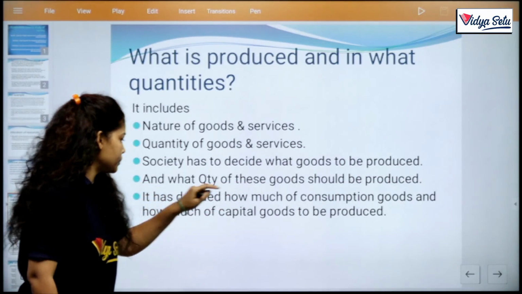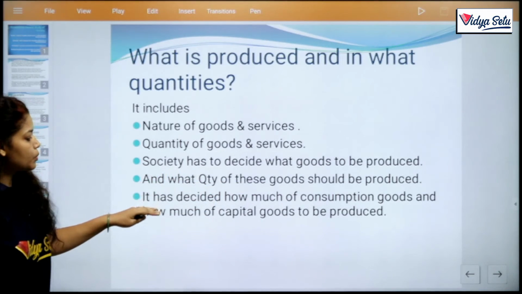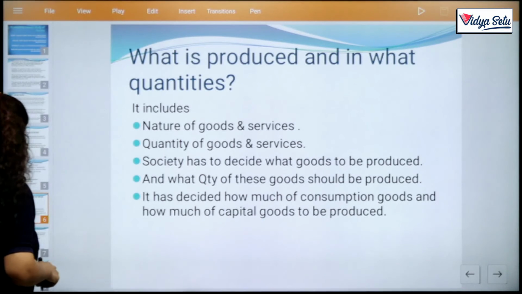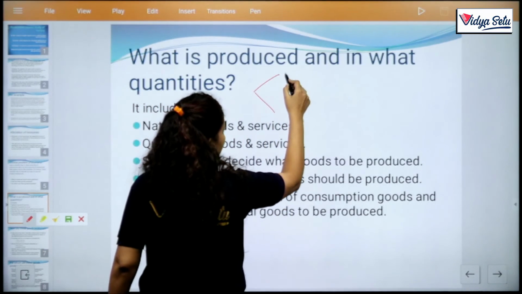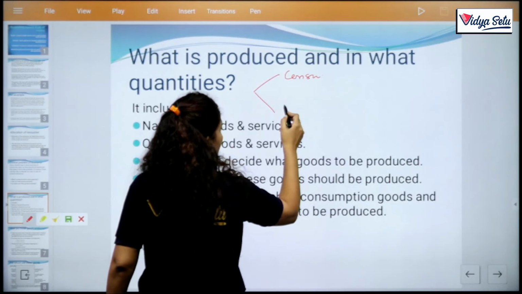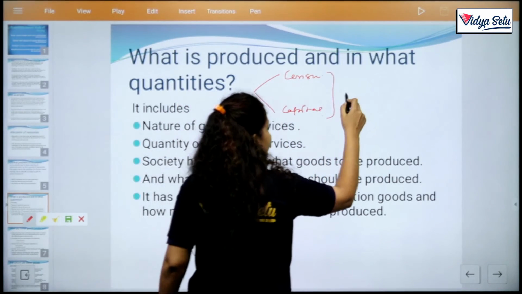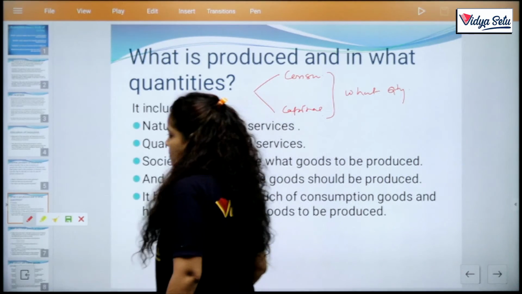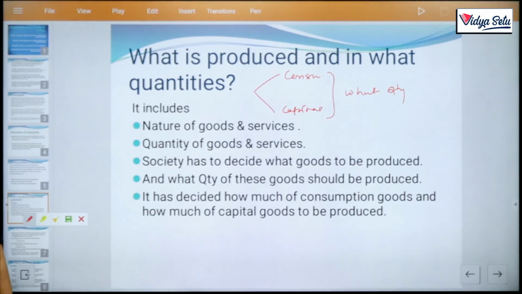It has to decide how much of consumption goods and how much of capital goods to produce. There are 2 problems: whether we produce consumer goods or capital goods, and second, in what quantity. Clear?